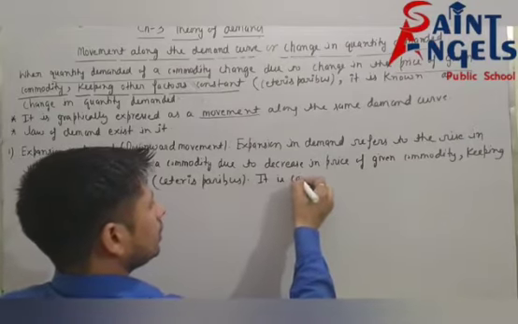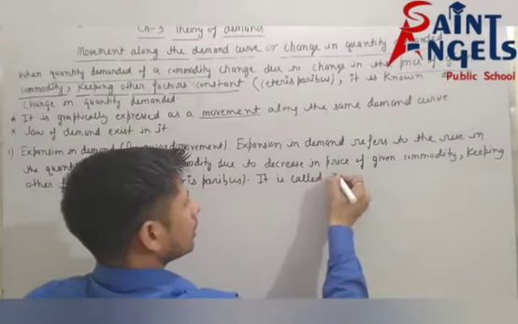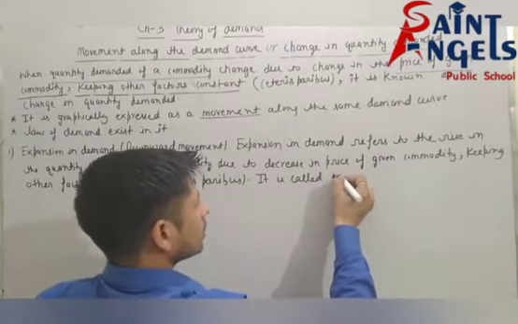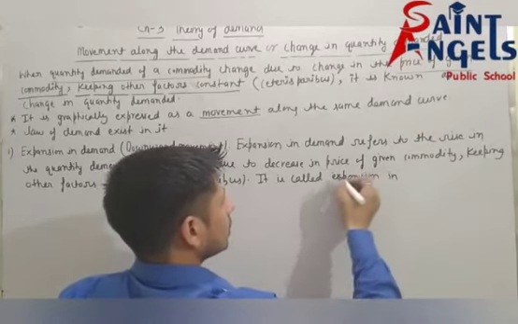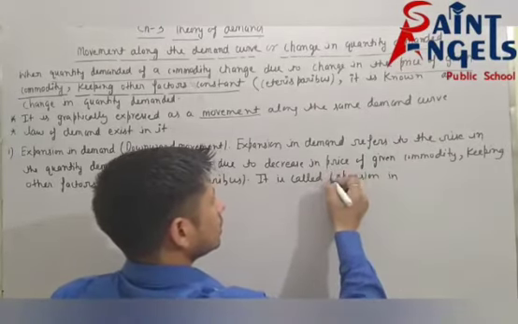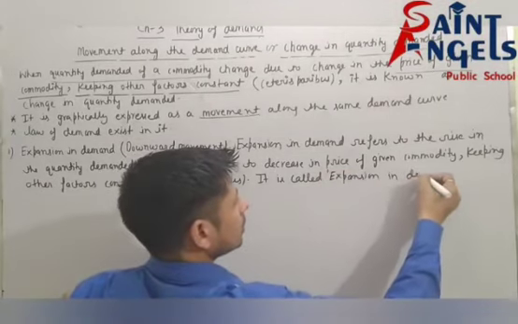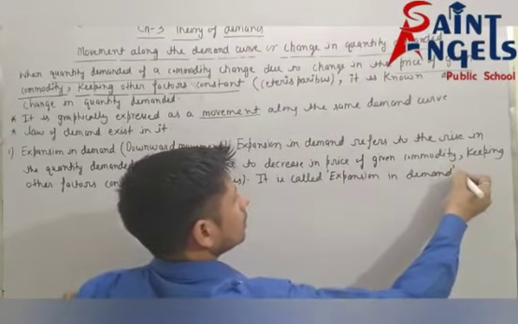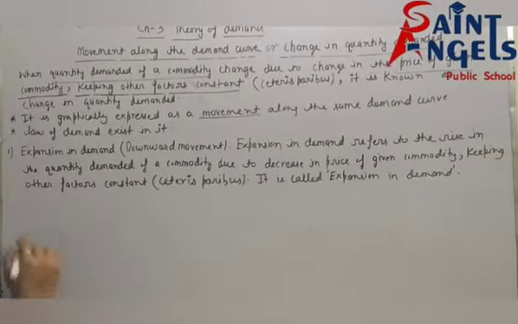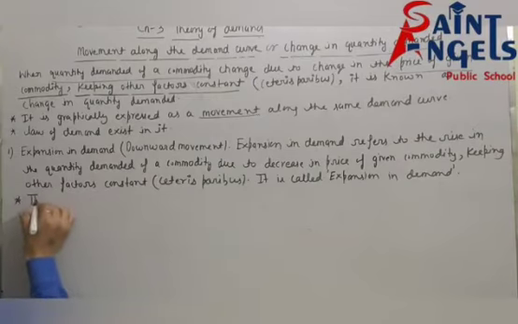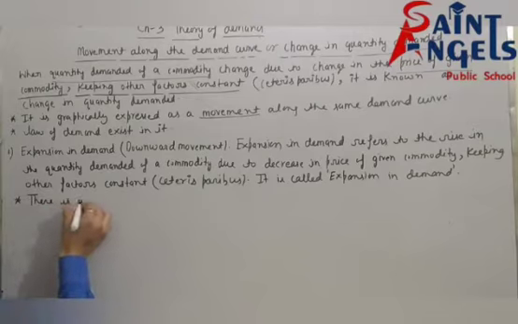It is called expansion in demand. See, this is the definition of expansion in demand. But see, sub point, in expansion in demand there is a downward movement.